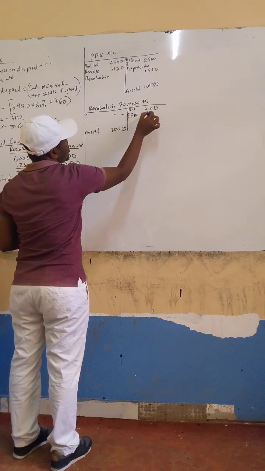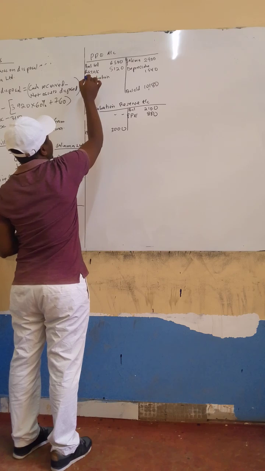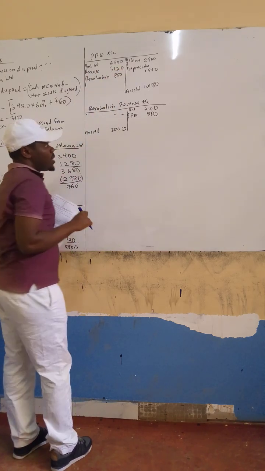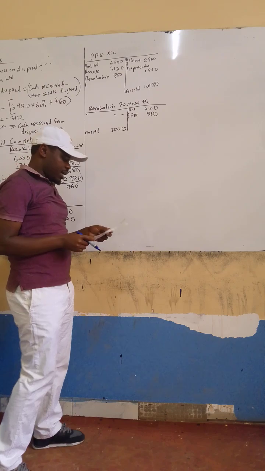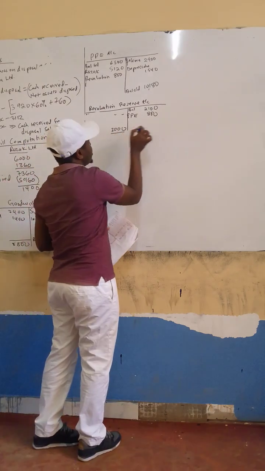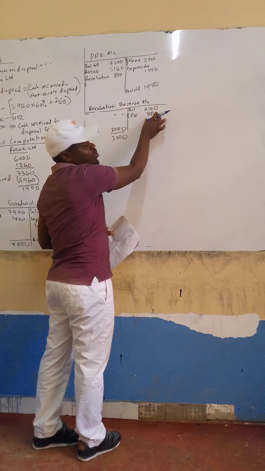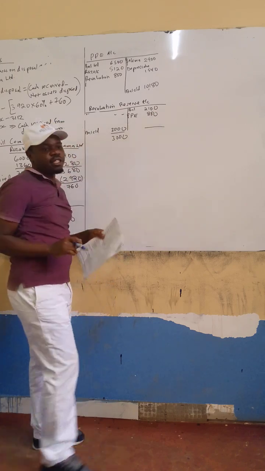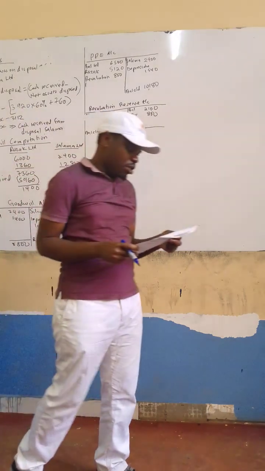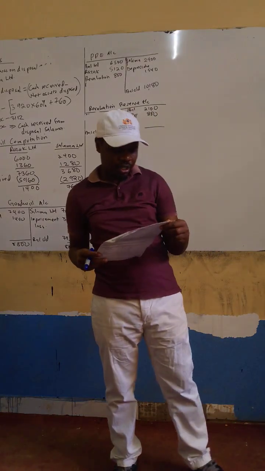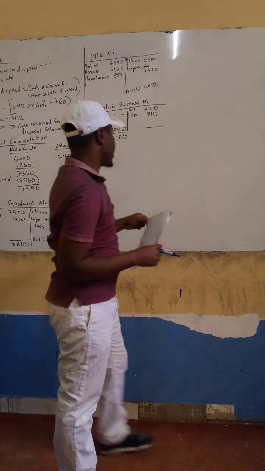PPE of 800. Then you can also say a revaluation of 800. So, of course, if you balance this account, this will be 3,000, and this will be 2,900. So it's not balancing. So you ask yourself, what's the remaining 100 that is not balancing the revaluation reserve?